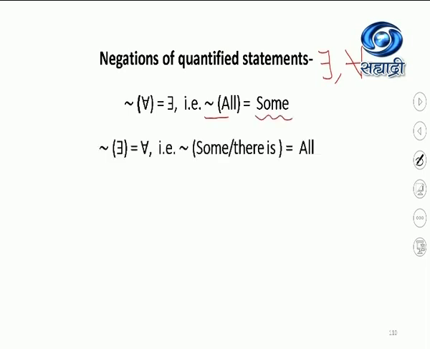Negations of quantified statements. We started with negations of simple statements. Then we just saw the negations of compound statements. Now we have to see the negations of the quantified statements. That is negation of there exists and negation of for all. Very simple. You can note it down. Negation of for all is there exists, symbolically. In the verbal statement, the word used is all, so negation of all will become some. Please note it down. And negation of there exists is for all. If in the verbal statement the word some or there is used, its negation will be all.